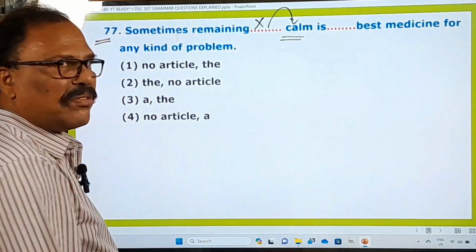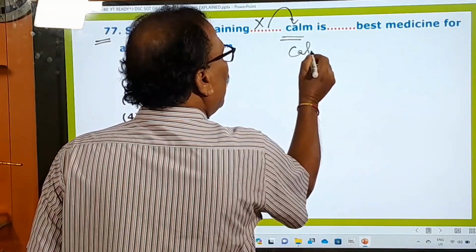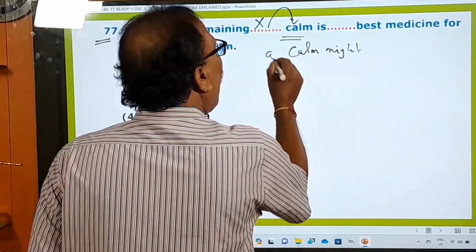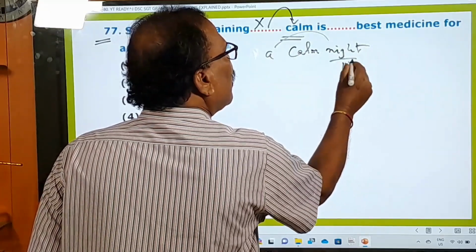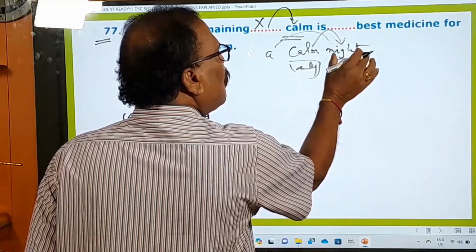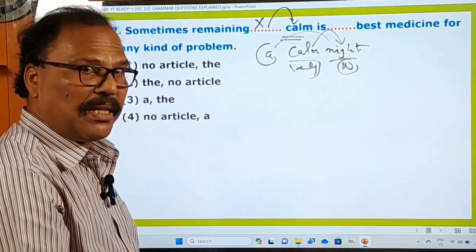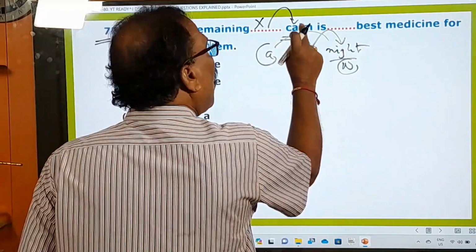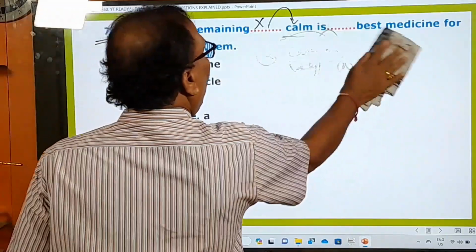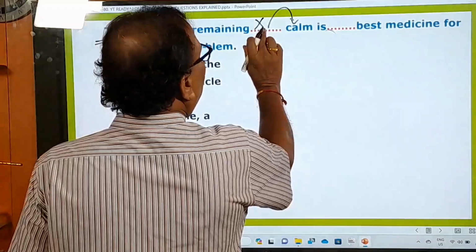Suppose if this adjective is followed by some noun, calm night. Okay, a calm night, because the noun is here. It is an adjective and it is describing this noun night, and therefore you can say a calm night. Now you can say that, but there is no noun after this, and that's why as per the rule we should not use any article before the adjectives, right? And that's why we don't use any article here.